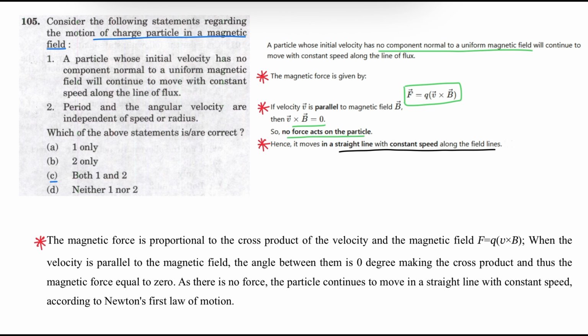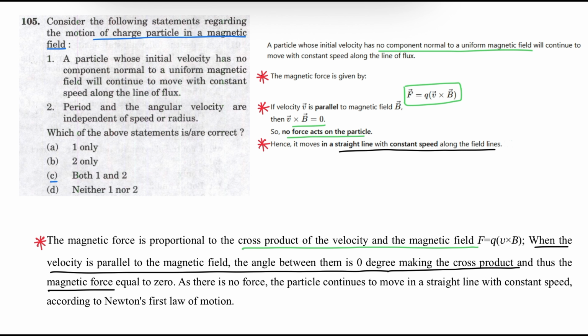The magnetic force is proportional to the cross product of velocity and magnetic field. When the velocity is parallel to the magnetic field, the angle between them is 0 degrees, making the cross product, and thus the magnetic force, equal to 0. As there is no force, the particle continues to move in a straight line with constant speed according to Newton's first law of motion. So statement 1 is correct.